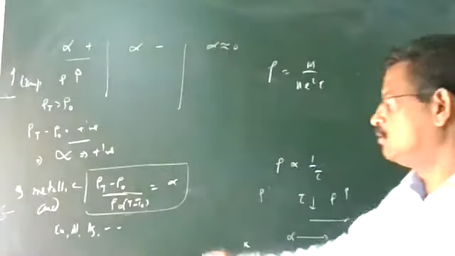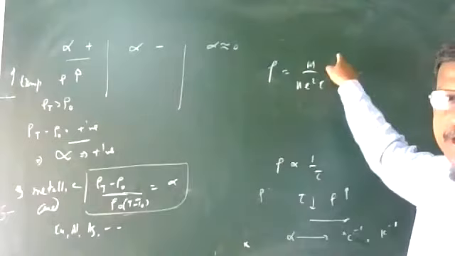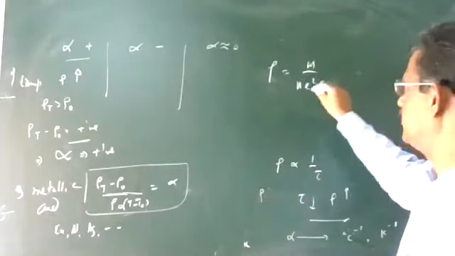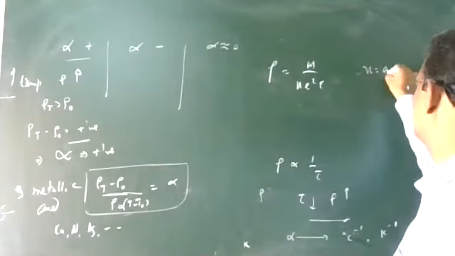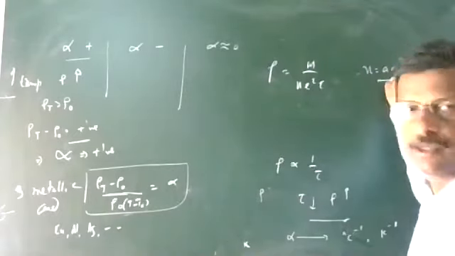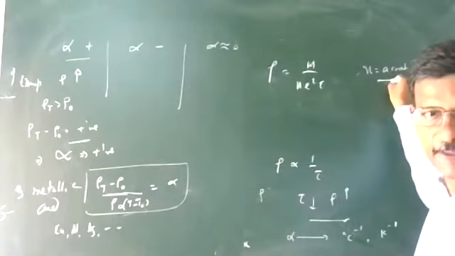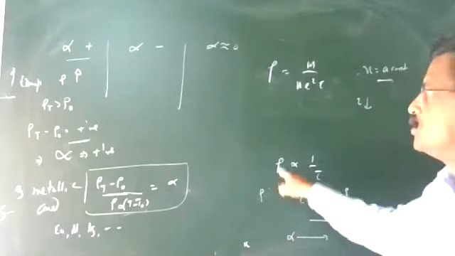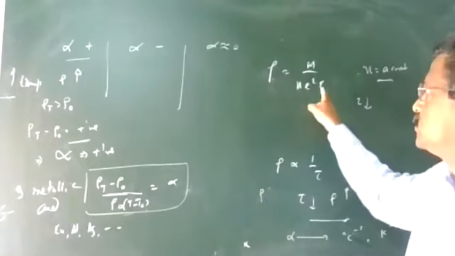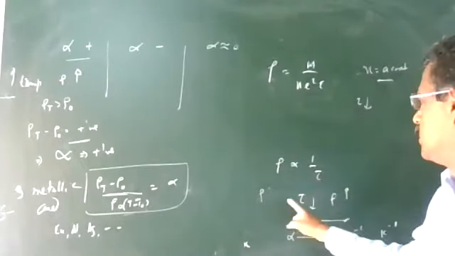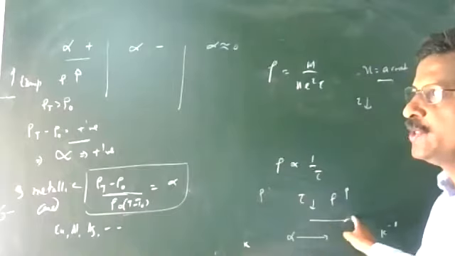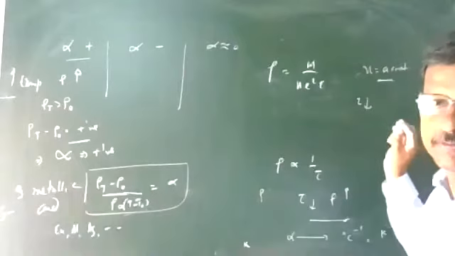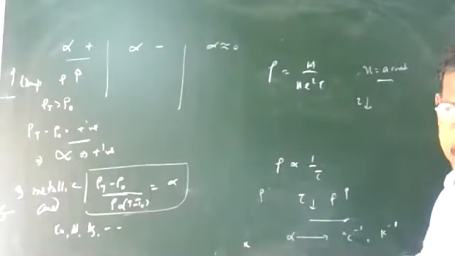With increase in temperature for a metallic conductor, n is constant and the relaxation time decreases. So as relaxation time decreases, resistivity increases for a metallic conductor. The graph I already put. So this is alpha positive.